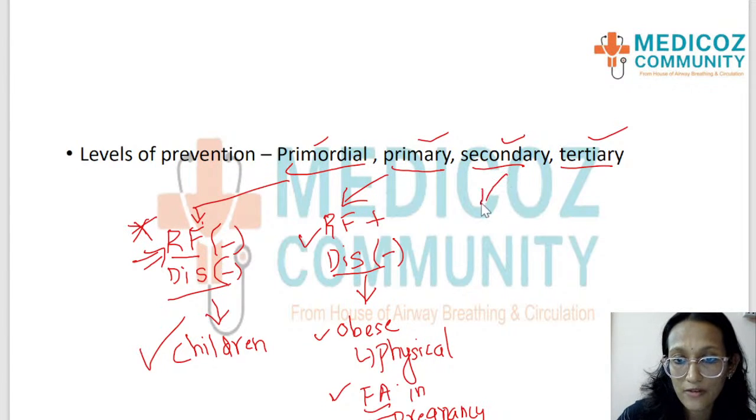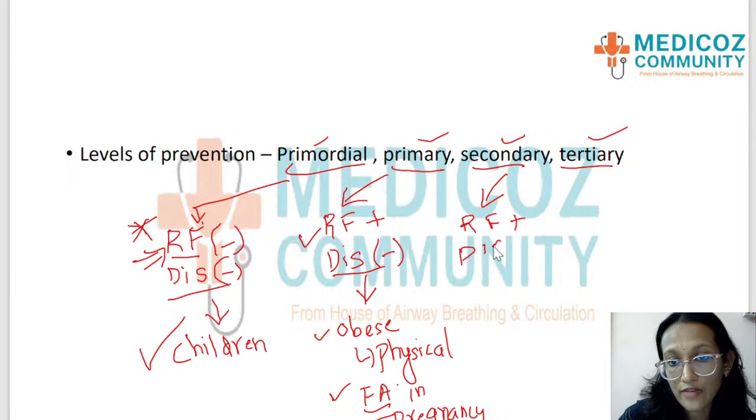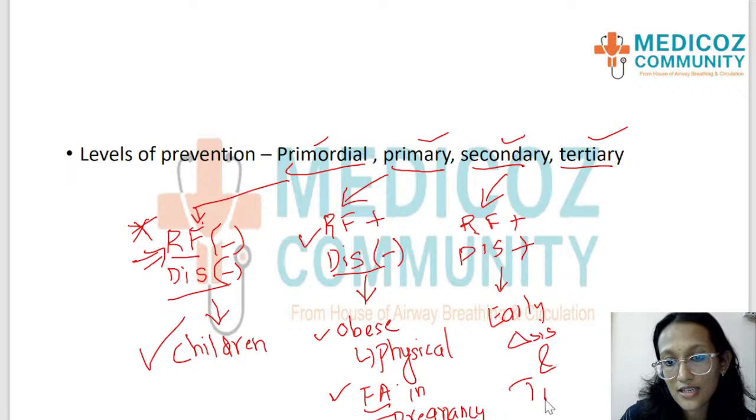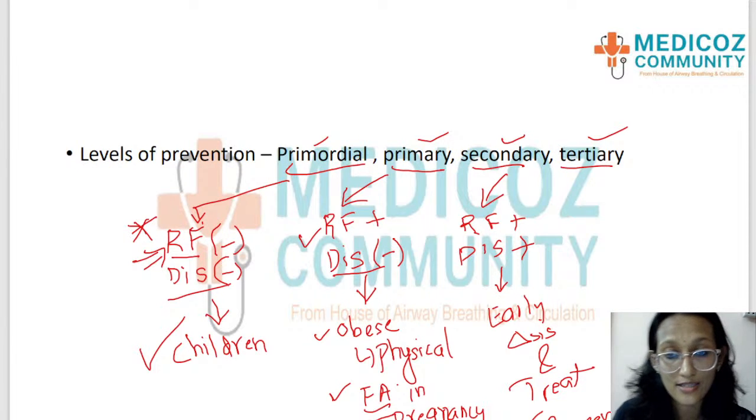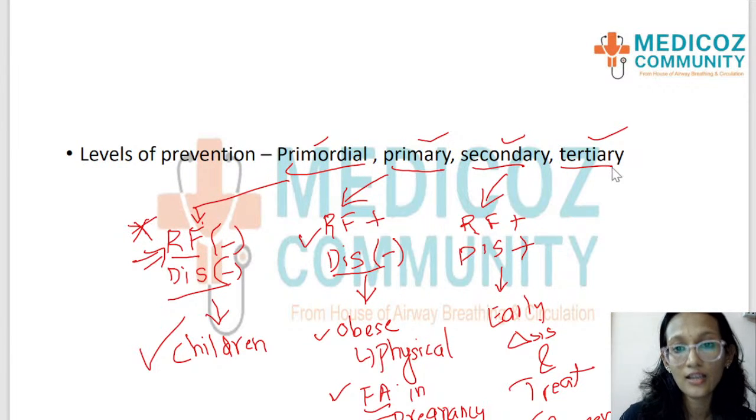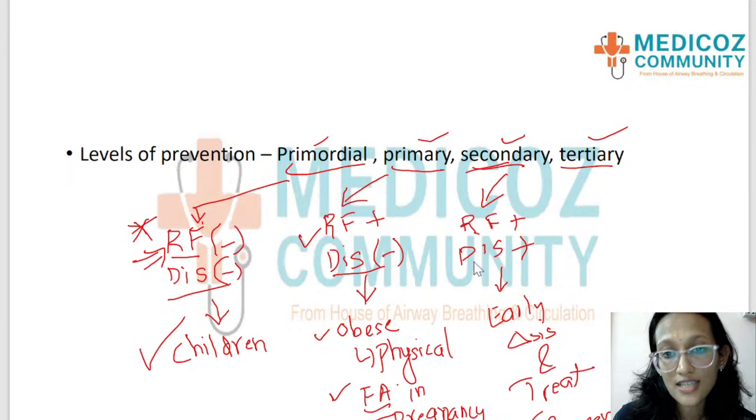Secondary prevention is when the risk factor is present and the disease is also present, and we are trying to pick up the disease early, which means early diagnosis and treatment. Okay, early diagnosis and treatment is secondary prevention. So your screening procedure is actually a secondary level of prevention. This is a usual question that can come. What level of prevention is screening? It is secondary prevention. Okay, so when you're diagnosing or picking up the disease early, the disease is already present, the risk factor is present, so it's secondary prevention.